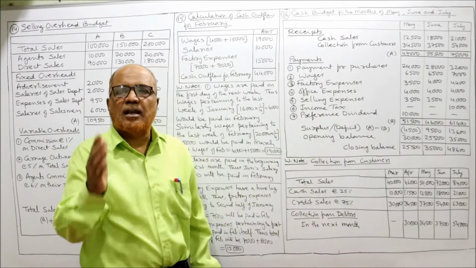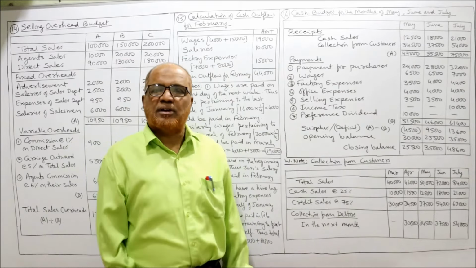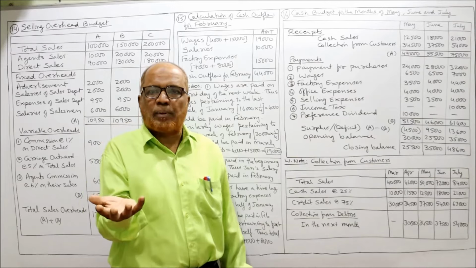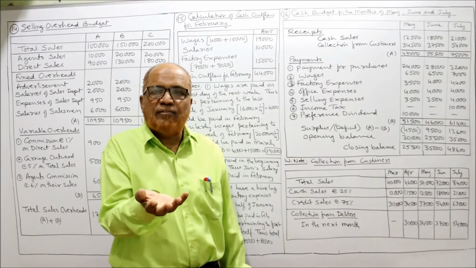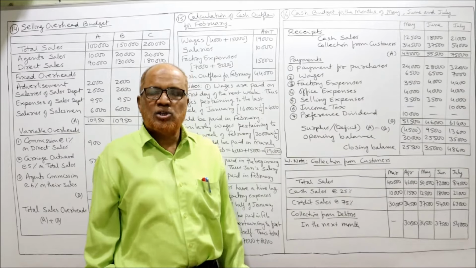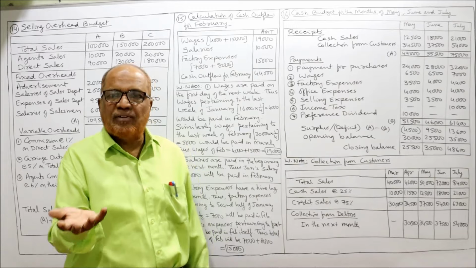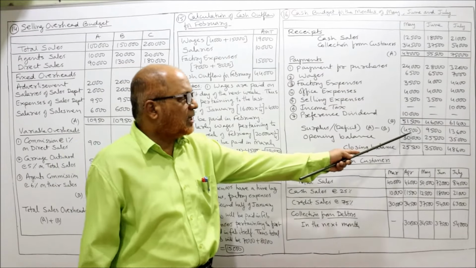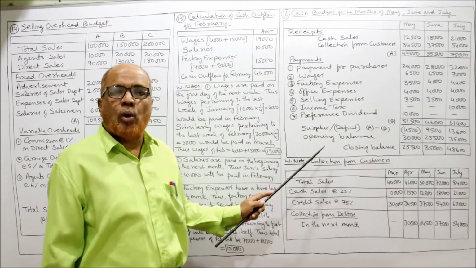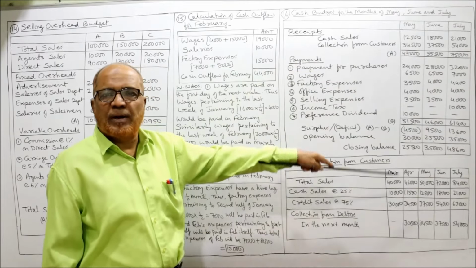Now we subtract receipts minus payments. If you get positive, it is surplus. If you get negative, it is deficit. So you may get positive, you may get negative. If it is positive, surplus. If it is negative, deficit. To this we add the opening balance of cash. Then we'll get the closing balance. This is the complete format.